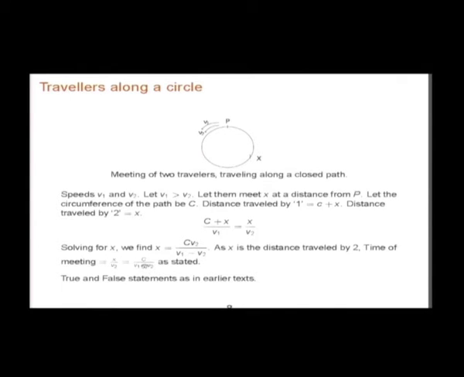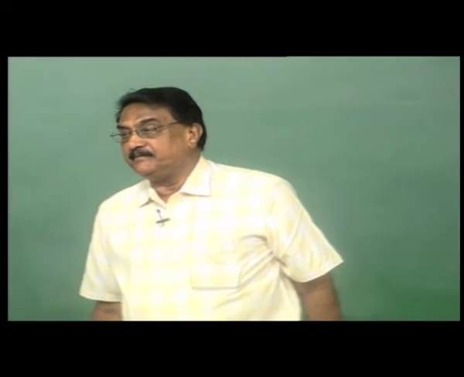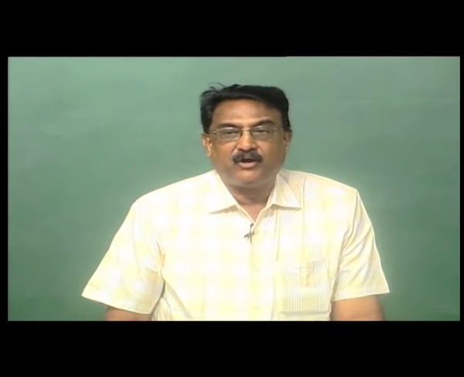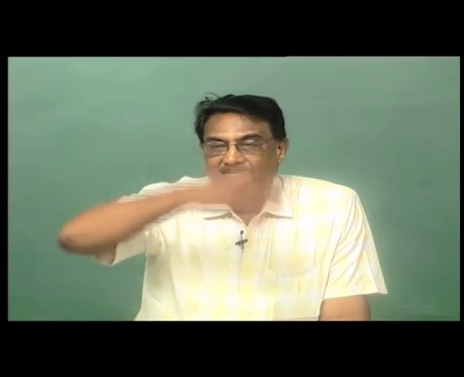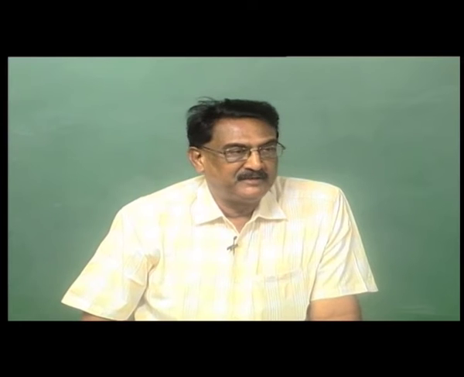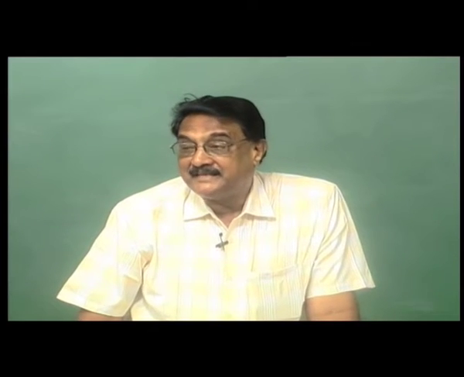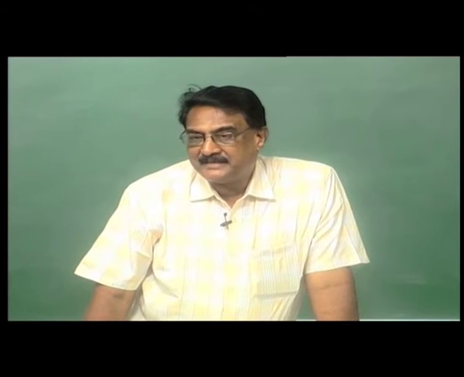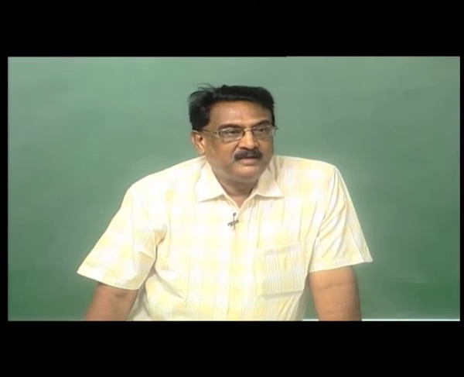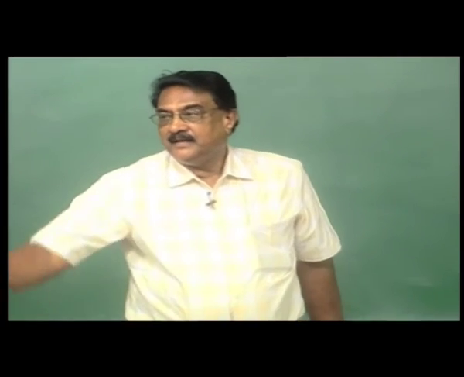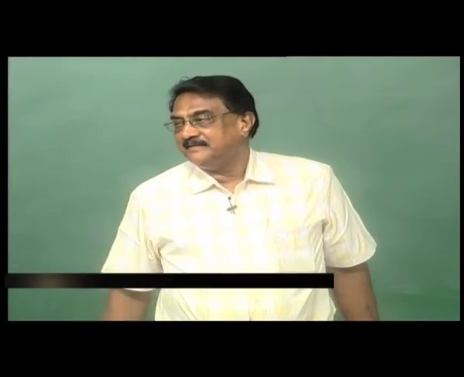This is applied in astronomy to calculate what is known as the synodic period. Suppose a planet is moving around the earth as you observe it. They move with different speeds. When are they in conjunction? For instance, the sun and moon are apparently moving with respect to the earth in two different circles.